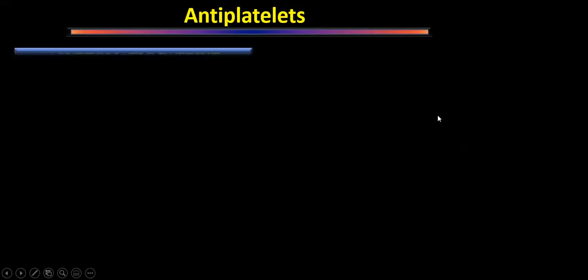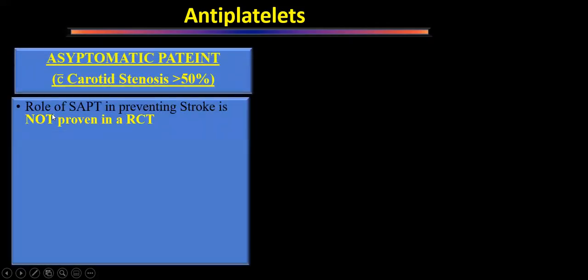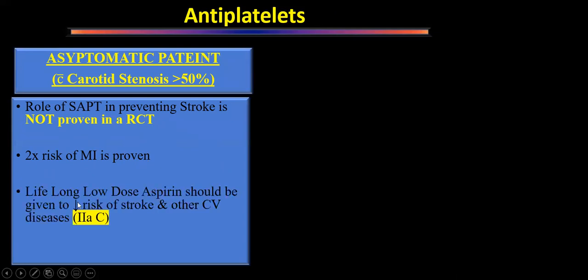recommendation. So in an asymptomatic patient with carotid artery stenosis more than 50%, a role of a single antiplatelet drug is not proven in decreasing stroke risk, but they have a 2 times increase of MI, which can be prevented by giving antiplatelets. So that is why these patients should get lifelong low dose aspirin to decrease the risk of other cardiovascular diseases. And this is a class 2A recommendation. Clopidogrel may be given if the patient is allergic or intolerant to aspirin.